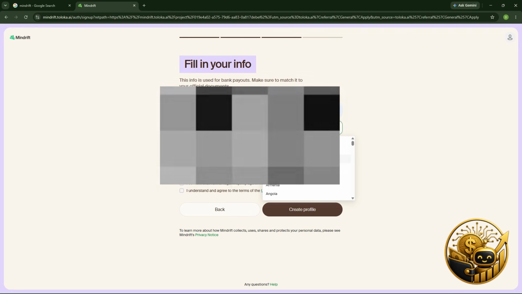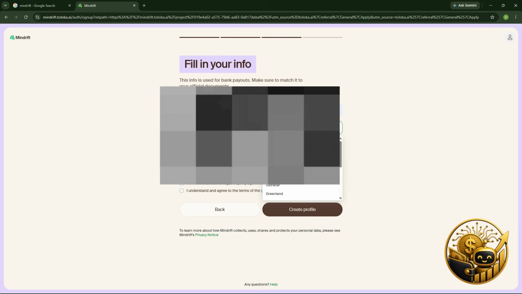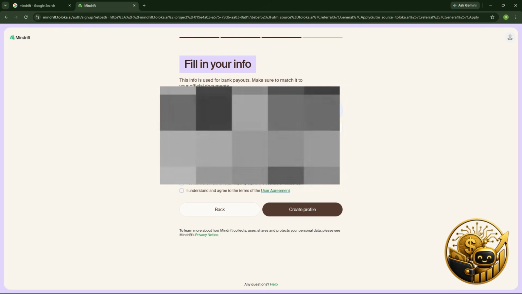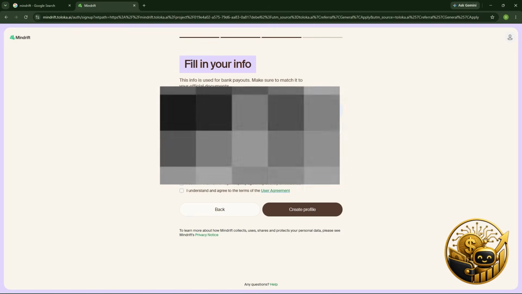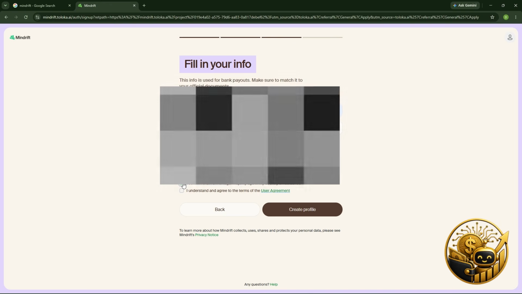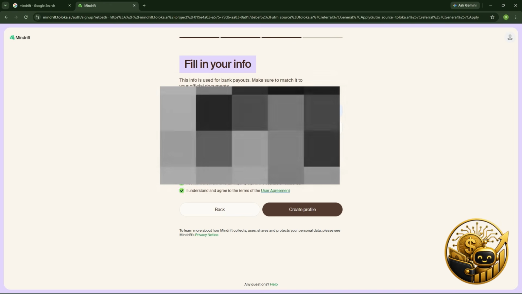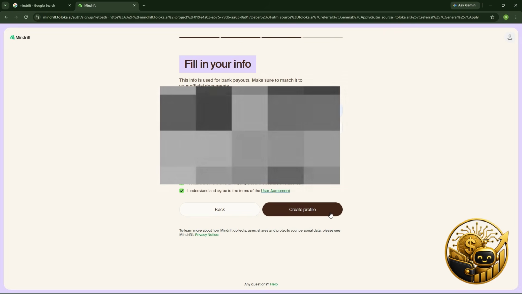Okay, so from here, I'm going to choose my country. Please, if you are from Nigeria, choose Nigeria. If you are from India, choose India. Anywhere you are, choose your respective country. Okay, so now we are done.